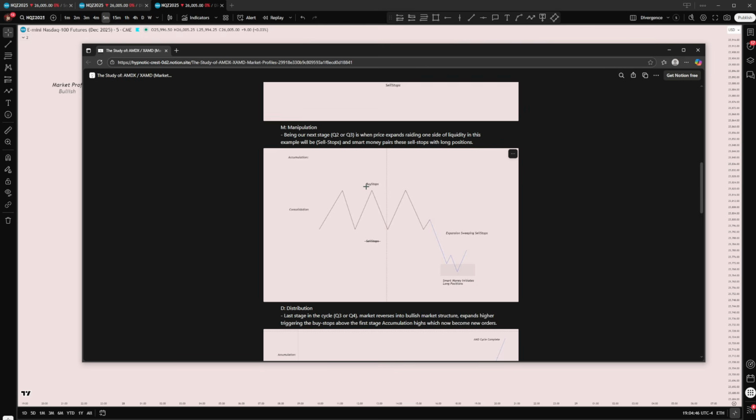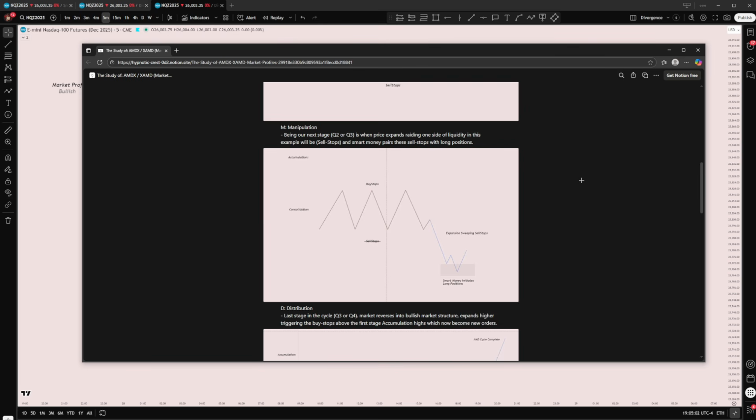This is where price is targeting. It is the pool of liquidity. This is the draw. This is what price wants to get to. So what are we expecting? We're expecting an expansion above these highs into higher highs.